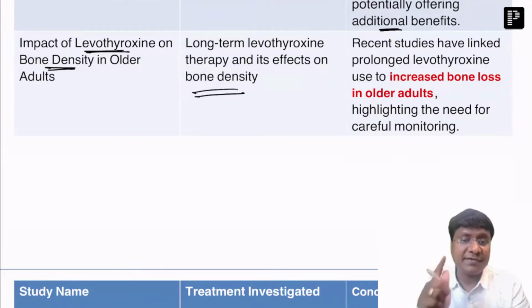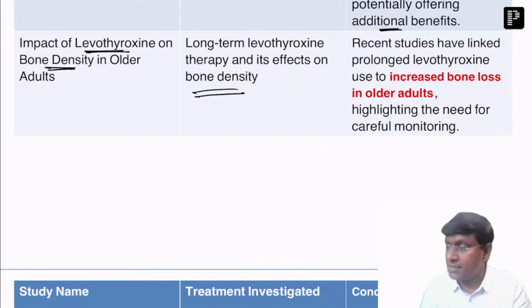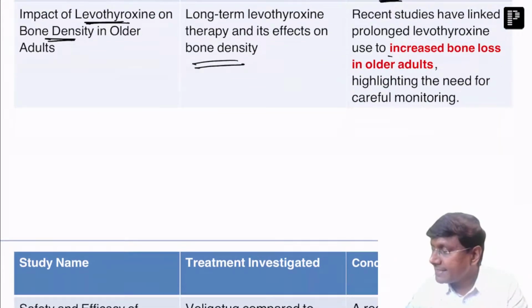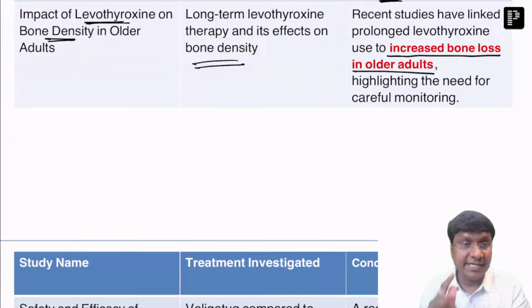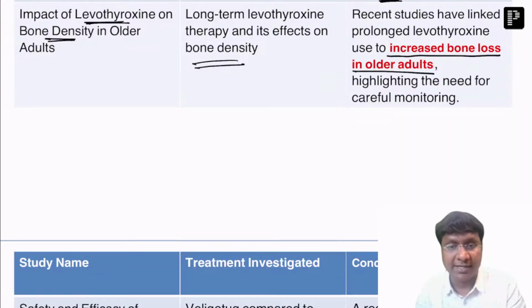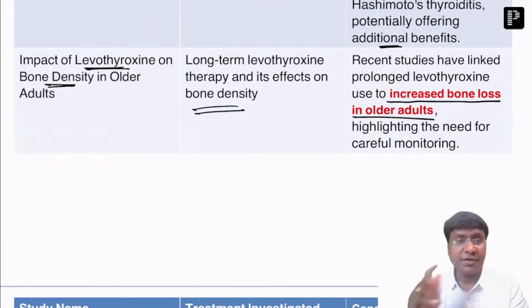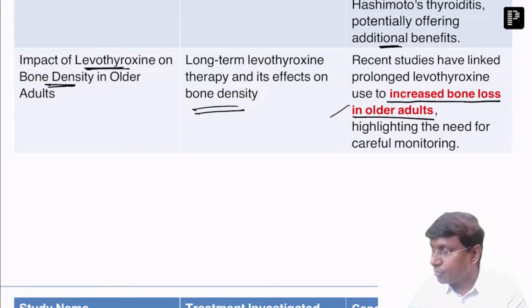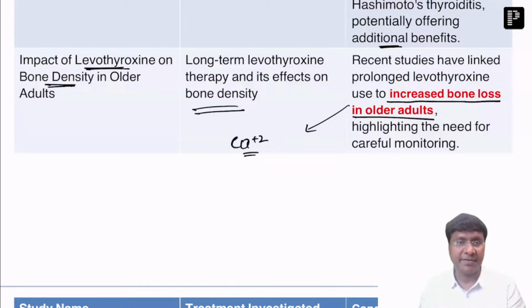What was found was increased bone loss in older adults. So whenever you are giving levothyroxine in elderly individuals for the long term, you need to monitor the bone mineral density. Patients who had this bone loss required calcium supplementation.